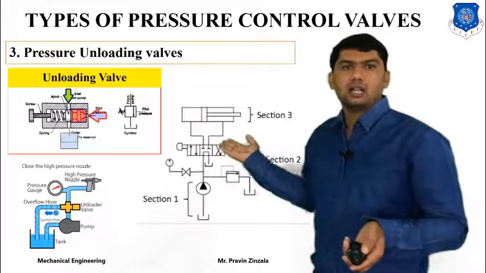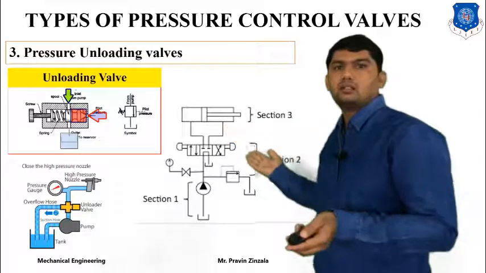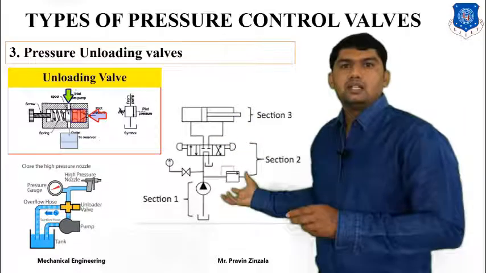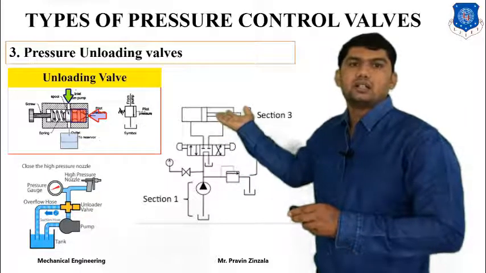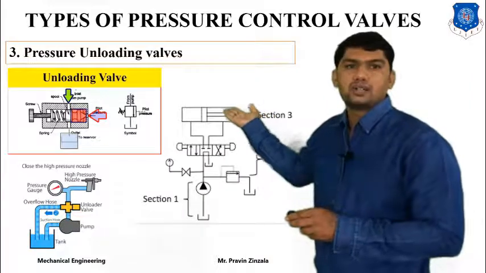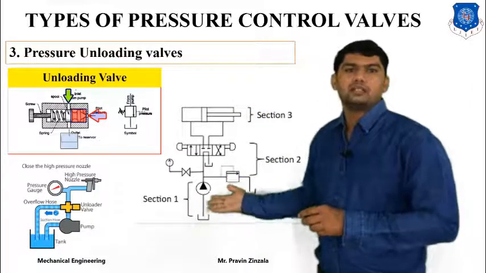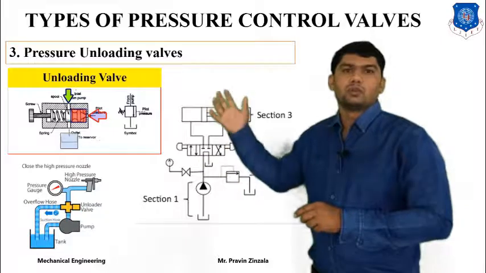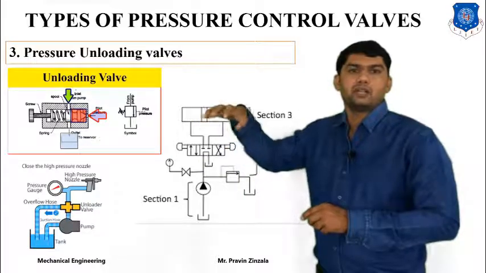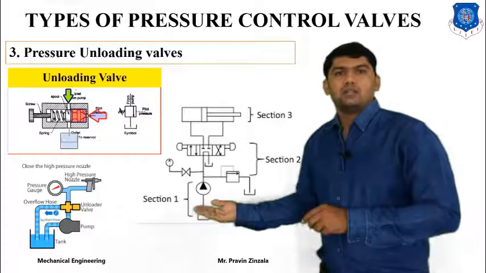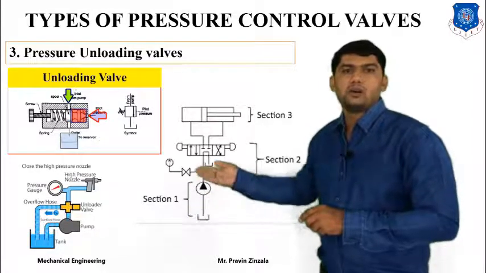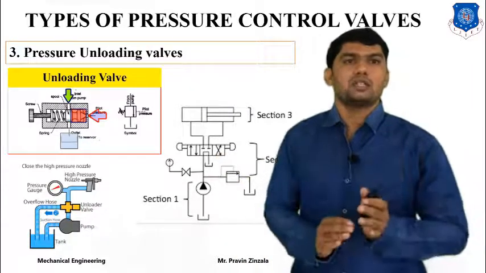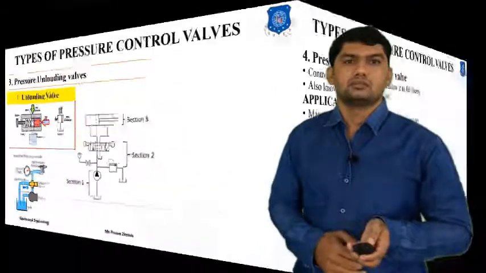This is the actual application of the pressure unloading valve. It is divided into section 1 and section 2. The unloading valve is mainly used at section 2. Section 1 and section 3 are the outlet of our system. Section 1 is our pump and reservoir. Section 2 is our different types of control valve. The pump continuously supplies fluid. If you want to keep our load steady for a particular time, what happens? The unloading valve will be operated. So fluid will pass from the pump through the unloading valve to the reservoir. So it will reduce the pressure, reduce the temperature, and save energy.